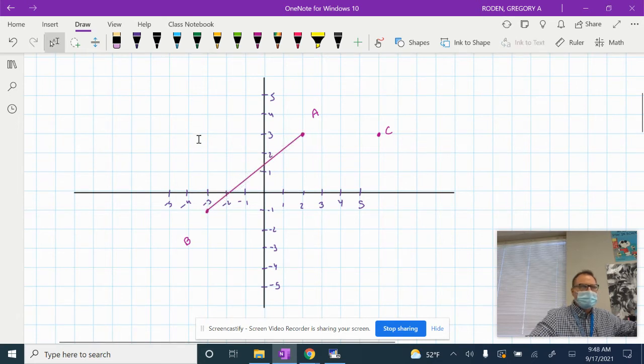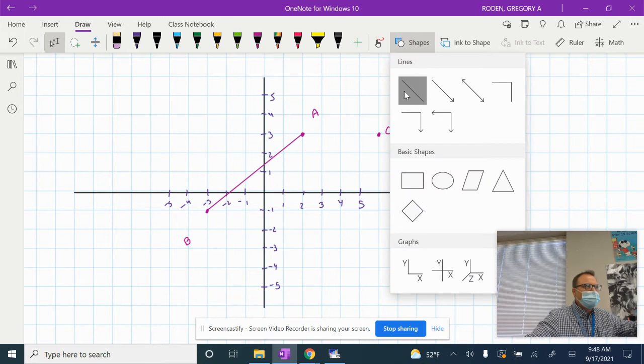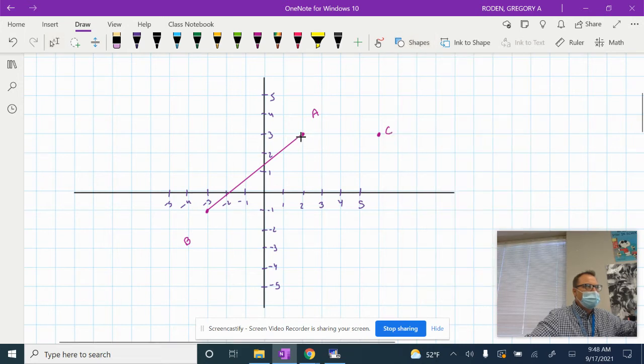So I just drew a line. That line right there, we're going to form a right triangle here. That's going to be our hypotenuse. You guys see that? And then after that, I'm going to just draw a right triangle. Now, there's a couple ways to make a right triangle here, but you always want to make a right triangle. And the nice thing on the coordinate plane is we have lots of nice right angles. The whole thing is based on right angles.